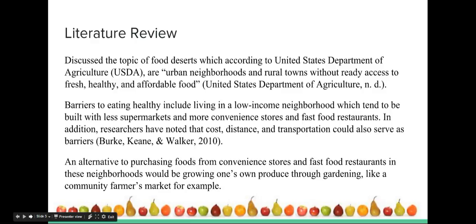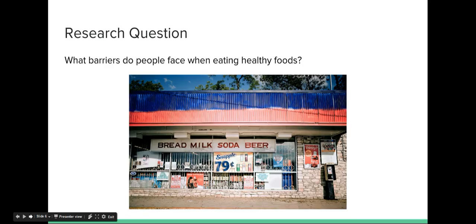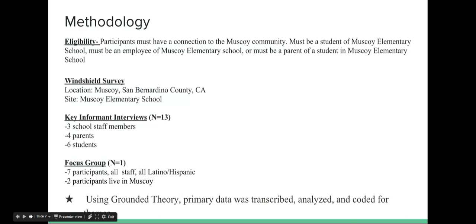In addition, researchers have noted that cost, distance, and transportation could also serve as barriers. An alternative to purchasing foods from convenience stores and fast food restaurants in these neighborhoods would be growing one's own produce through gardening, like a community farmers market, for example. So my research question for this is, what barriers do people face when eating healthy foods?